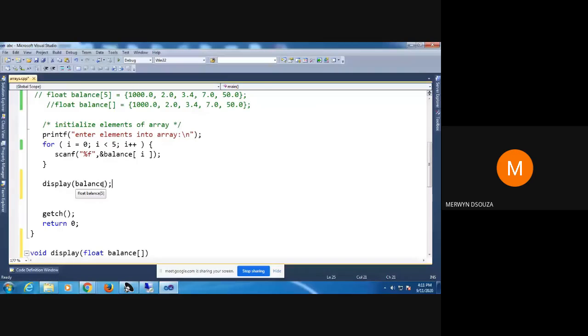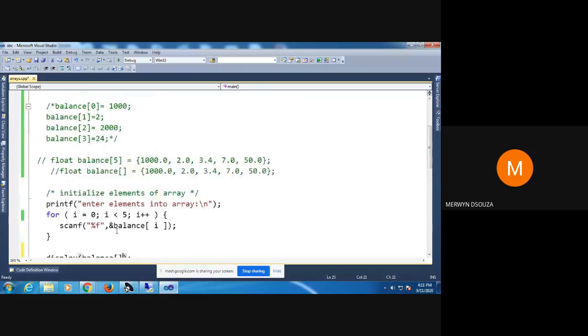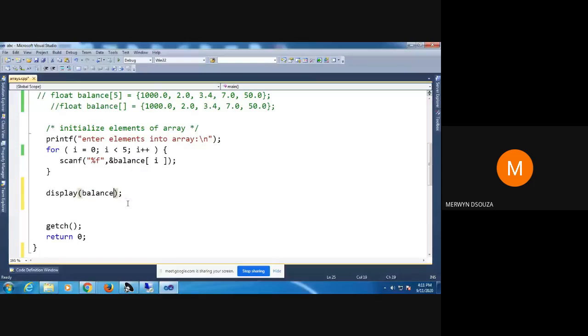Remember, when you're passing the array, do not put any square brackets. You cannot put it like this. You will get an error. Only put the name of the array, like a normal variable. The moment you try to tell the computer it's an array, you will get an error, like you can see here. Just put the name of the array.